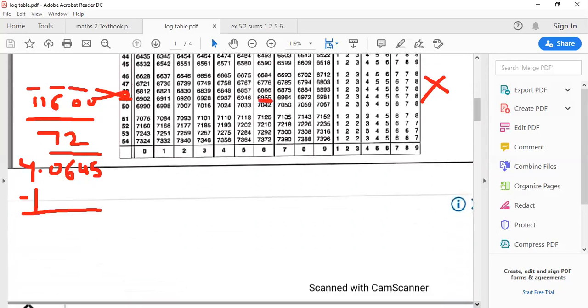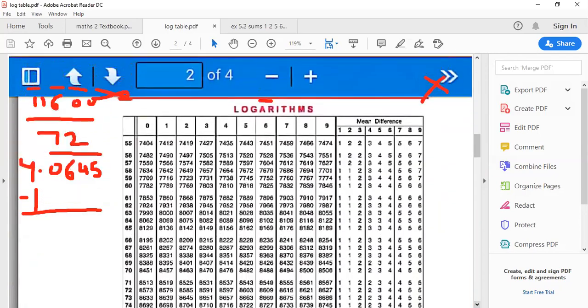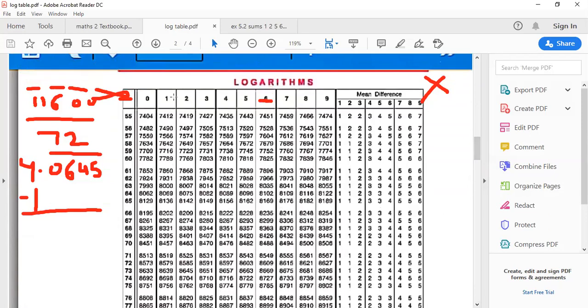72 under 0. We have to check. All right. So here it is. We'll look at 72 under 0. Number 72 under 0 is 8573. So we'll put a decimal. 8573. Okay.